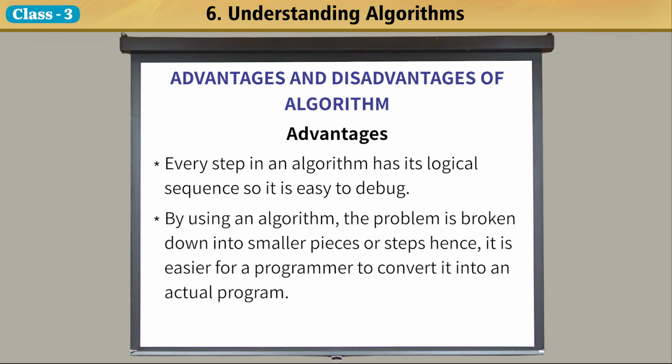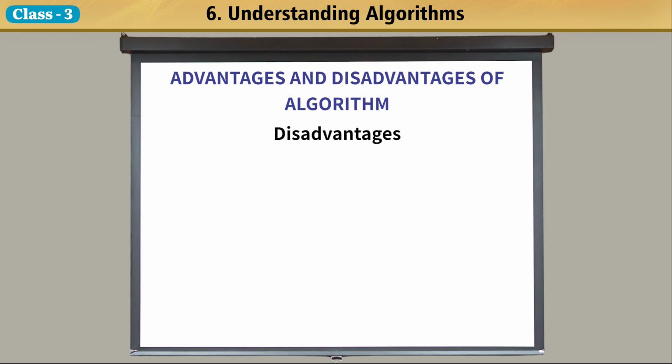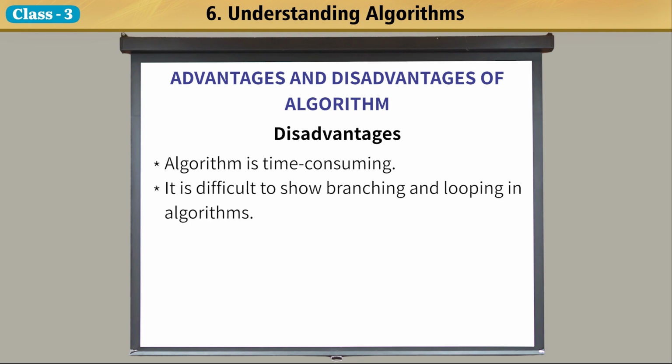By using an algorithm, the problem is broken down into smaller pieces or steps, hence, it is easier for a programmer to convert it into an actual program. Disadvantages. Algorithm is time-consuming. It is difficult to show branching and looping in algorithms. Big tasks are difficult to put in algorithms.